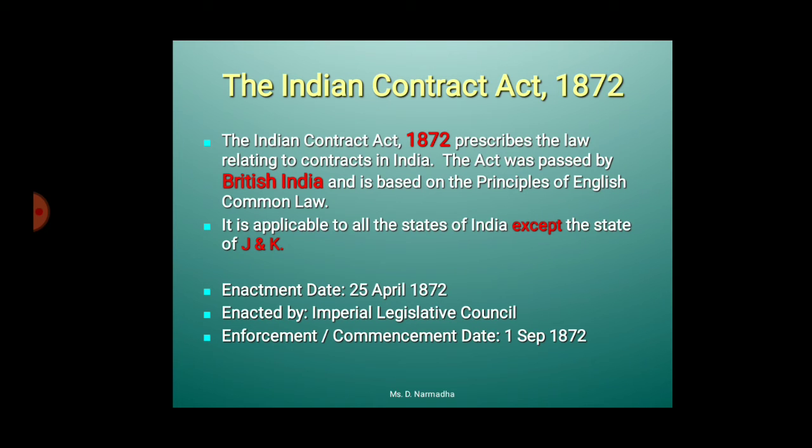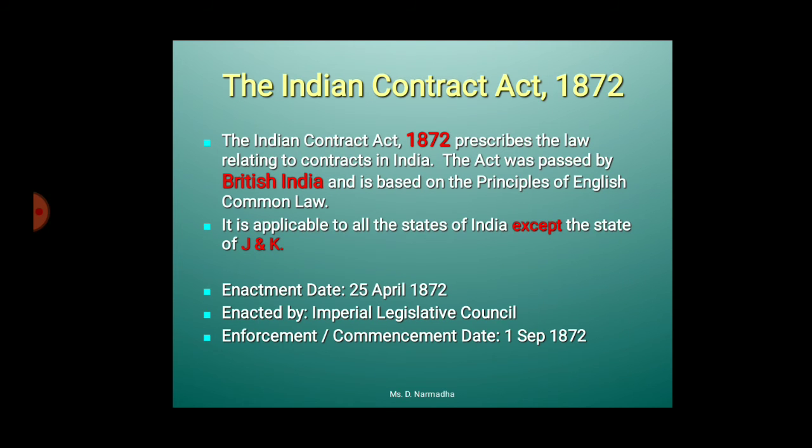But even though it's not included, Jammu and Kashmir adopted the same contract act later and named it the Jammu and Kashmir Contract Act. This act was enacted on 25th April 1872, but it came into force on 1st September 1872.